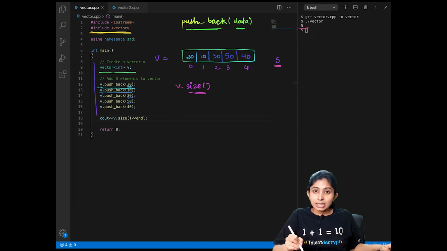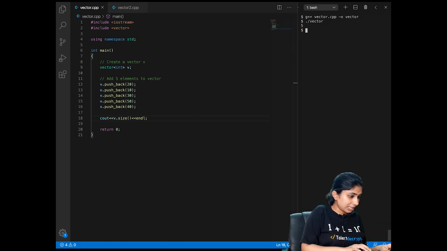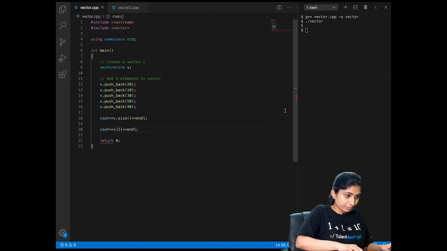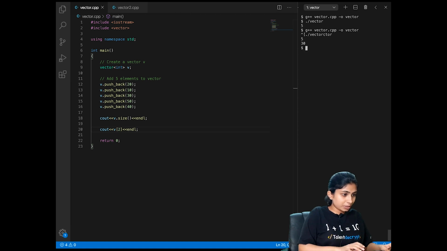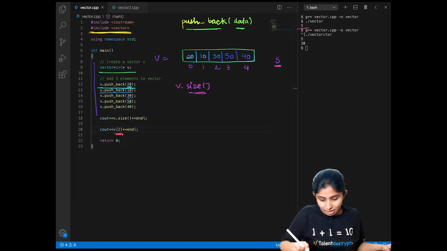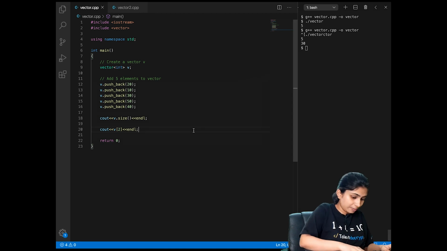Now let's see, can we access the elements of the vector by their index? What if I want to know what is the element that is present at index 2? Can I also print that? Let's see. Perfect. So here, by accessing the element from its index, we can get 30, which is the element that was present at index 2. So using the same method, let's try to print all the elements of my vector v.